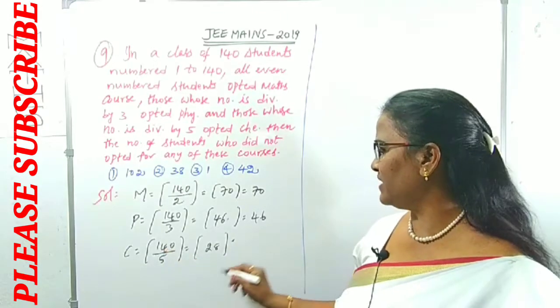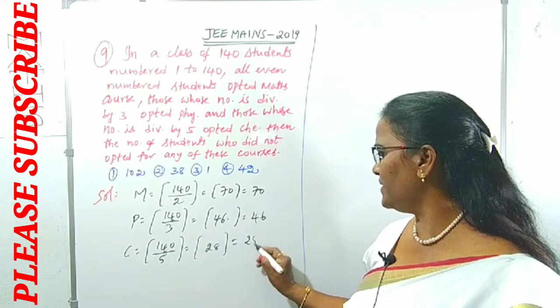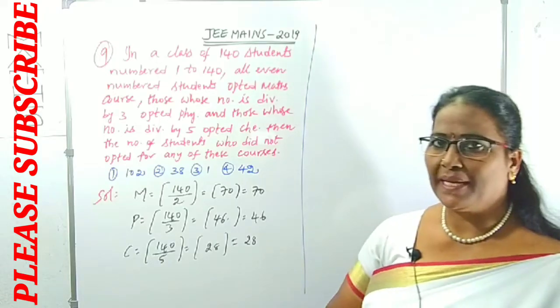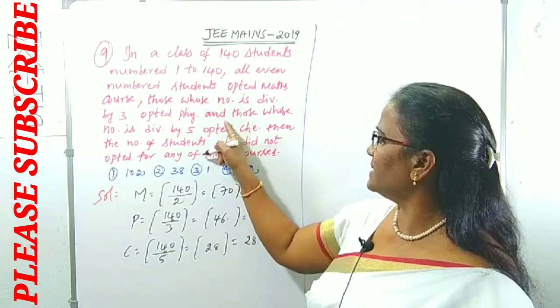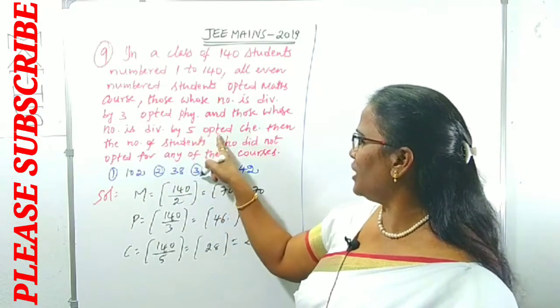5 2s are 10, 5 8s are 40. Therefore, there are 28 students who opted chemistry, right? MPC, what are those? You have taken like this. Next sentence: those whose number is divisible by 5 opted chemistry.